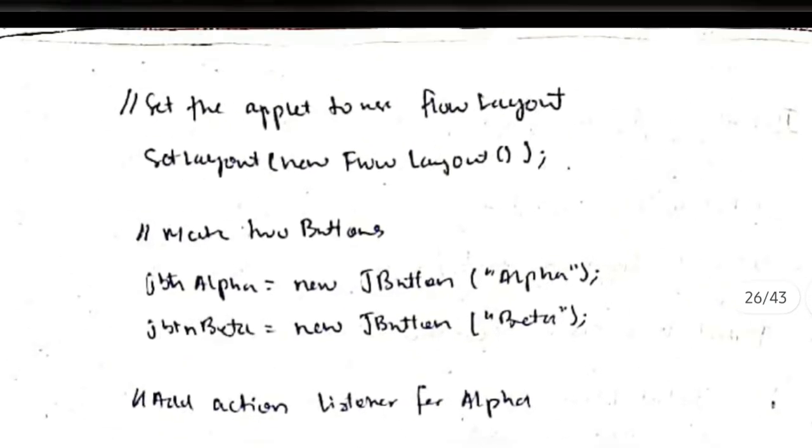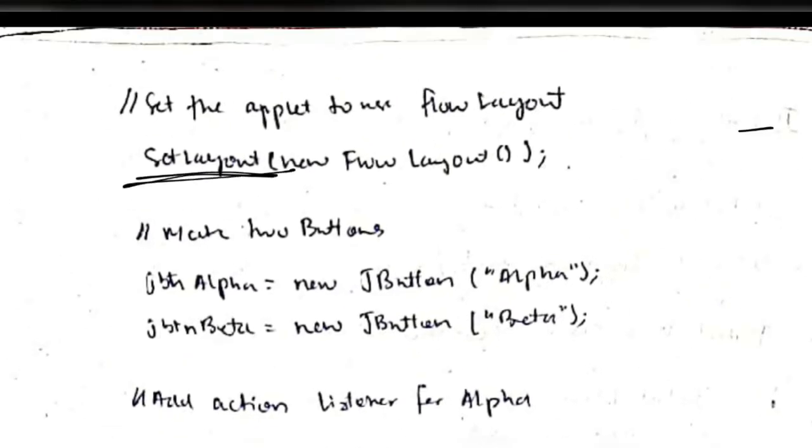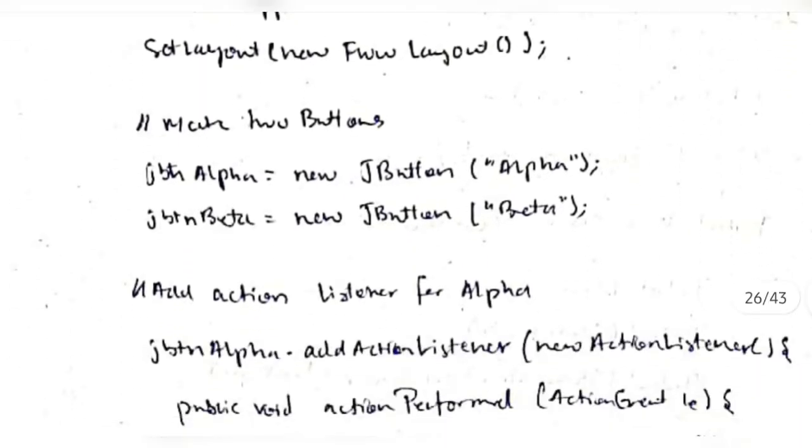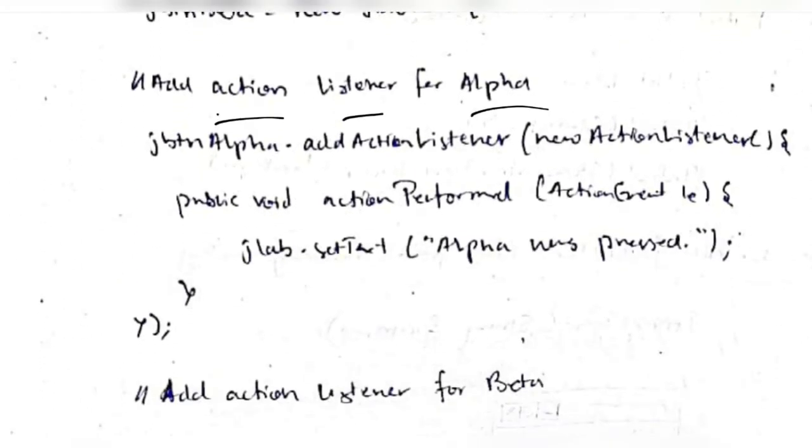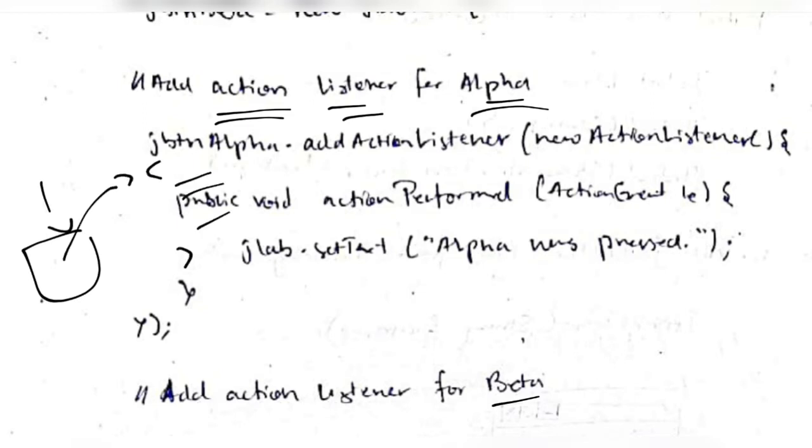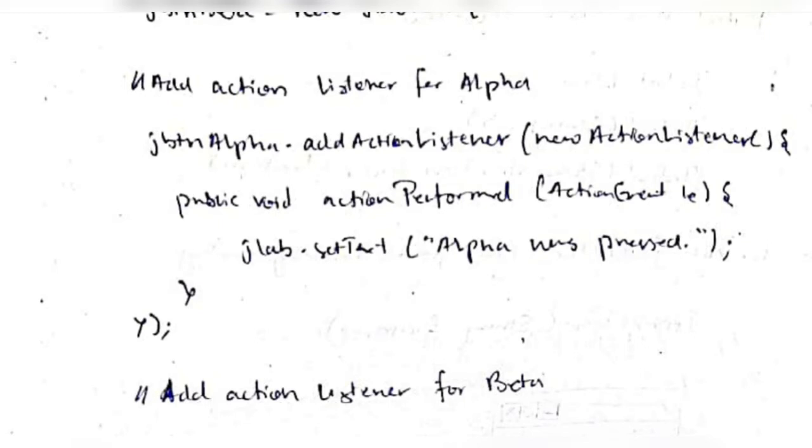In makeGUI, firstly we'll be setting the layout by using setLayout. The layout will be set like this, and then we'll create two buttons, alpha with the name alpha and beta with the name beta. Okay, after creating the two buttons, we need to have an action listener for alpha and beta. What does an action listener do? The action listener will look for the changes happening inside the code, and it will perform the specific function which we write here. So in our case we'll be adding an action listener for alpha.